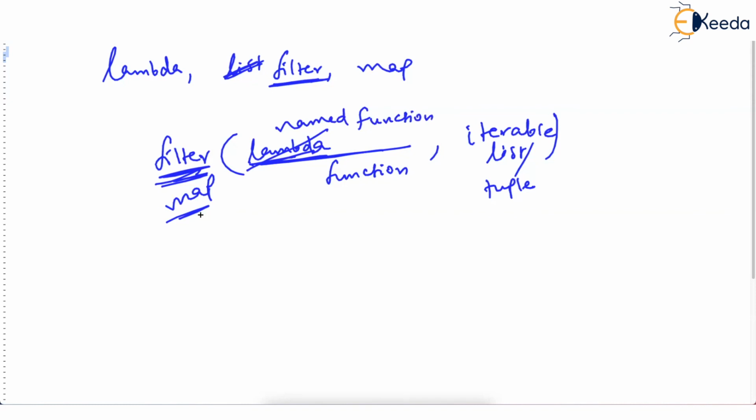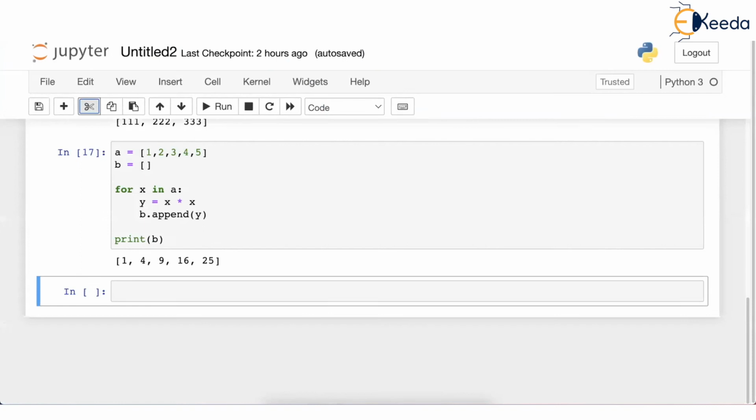Remember, filter and map are higher order functions because the parameter passed to such a function is a function. That's important. So it might be an unnamed function or it might be a named function. It's not a rule that you must have an unnamed function only. You must write lambda only? No, it can be a named function. Okay. So how do you do this? What am I talking about? Let's see, first of all, by going to the Jupyter notebook. Let's solve a problem like this. A is 1, 2, 3, 4, 5.